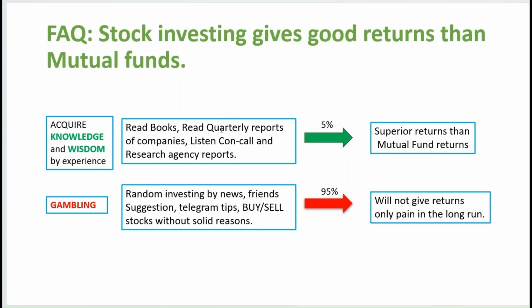Then you have to read quarterly reports of the companies in which you want to invest, listen to conference calls, and read the reports of the many research agencies.